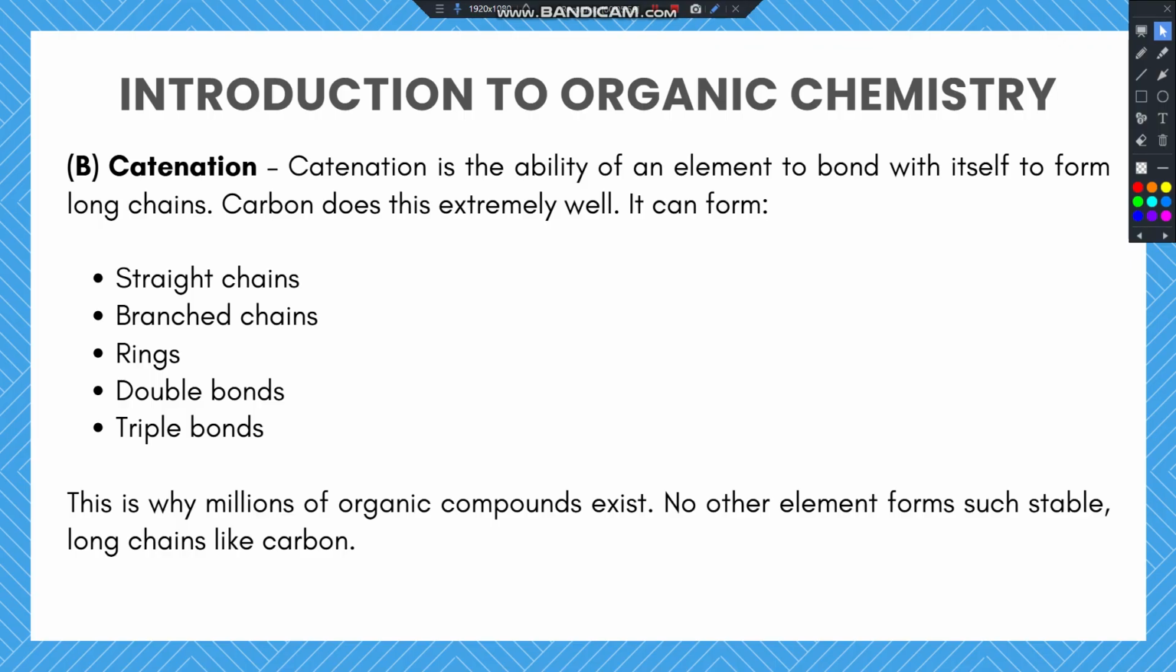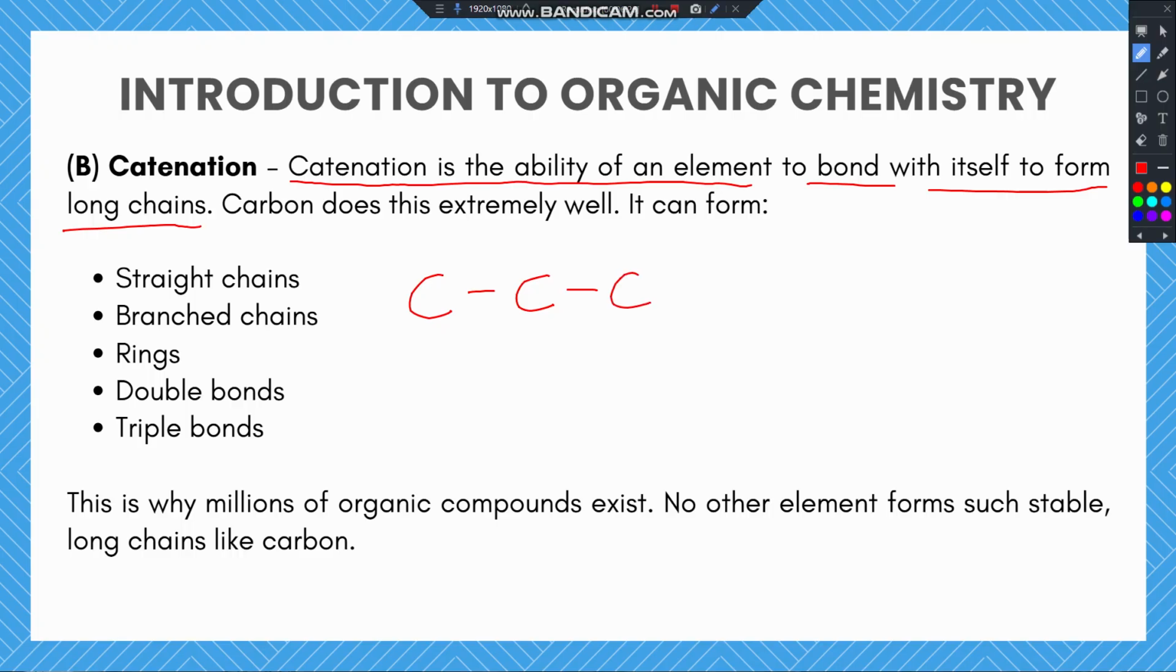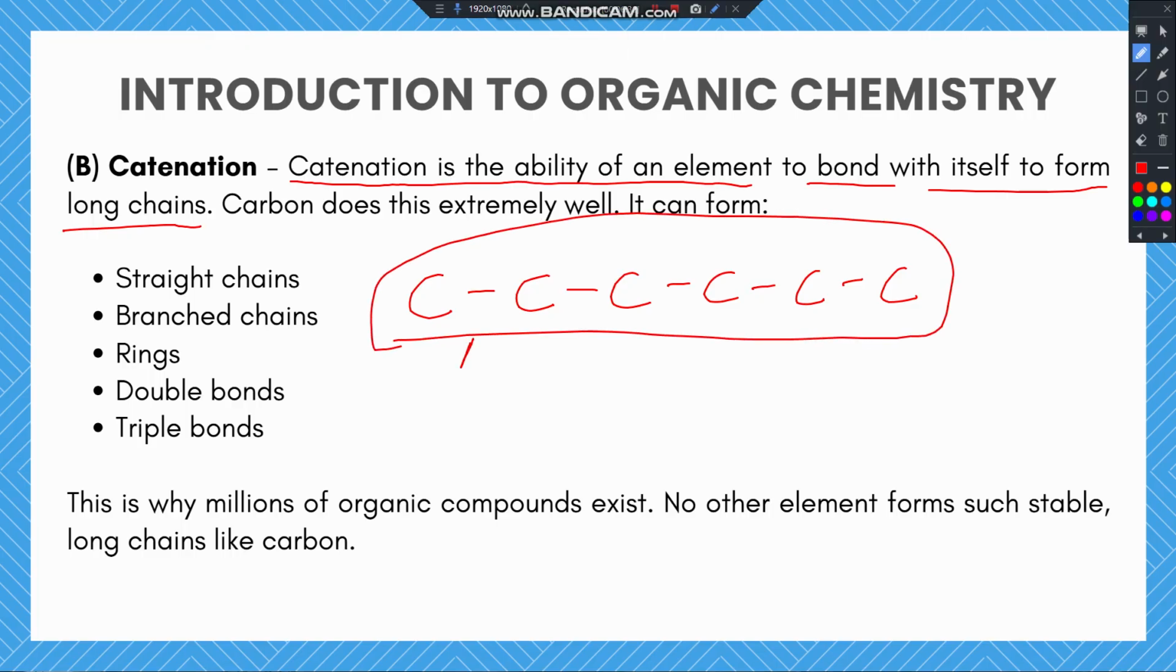So, reason number two why carbon is so special in organic chemistry is the reason called catenation. Now, don't get confused by this seemingly big grammar, okay? Catenation is simply the ability of an element to bond with itself to form long chains. So, what does this mean? For example, we're talking about carbon. Carbon has the ability to form a bond with another carbon atom, and this can join with another carbon atom, and it continues on and on and on, and we have a very long continuous chain. Now this concept is known as catenation.